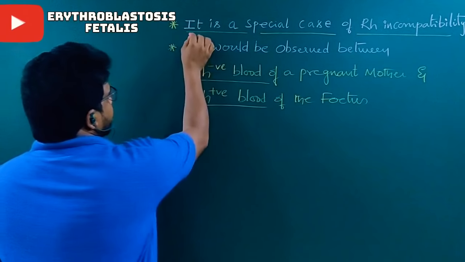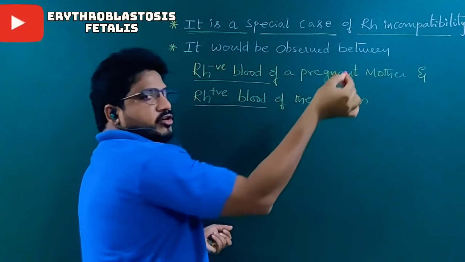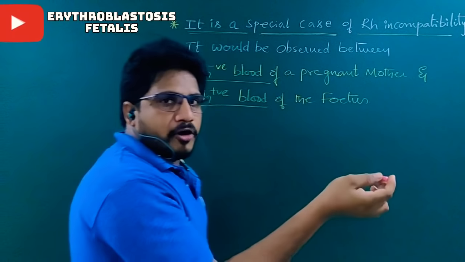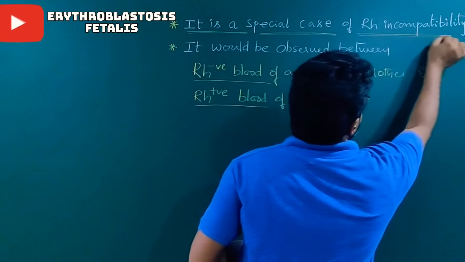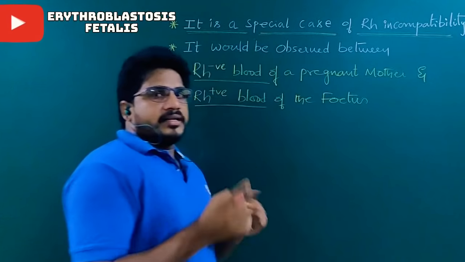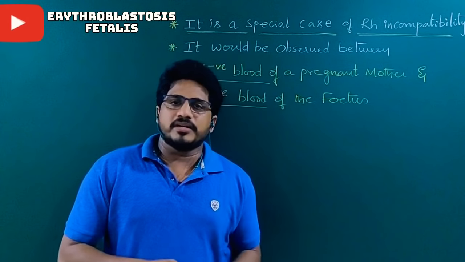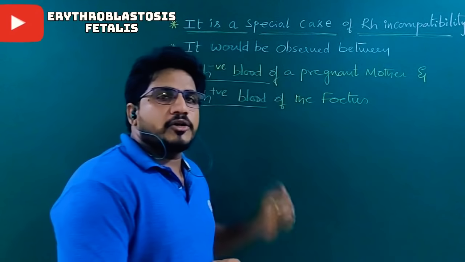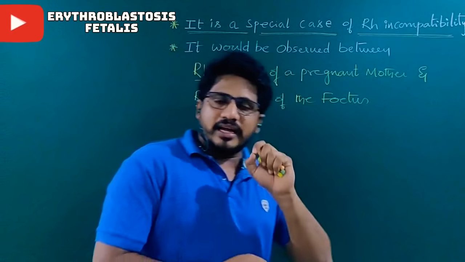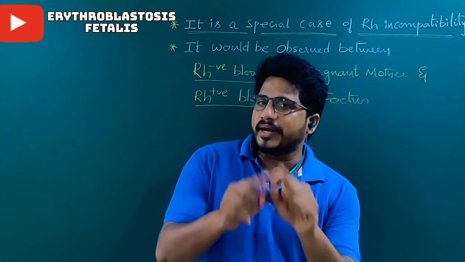If you see the definition, it is a special case. Why? It does not belong to blood group antigens, it belongs to Rh antigen. So it is a special case of Rh incompatibility. During blood transfusion, the major incompatibilities and compatibilities take place between blood group antigens and antibodies. But in erythroblastosis fetalis, the incompatibility occurs only between the Rh group, not blood group antigens.